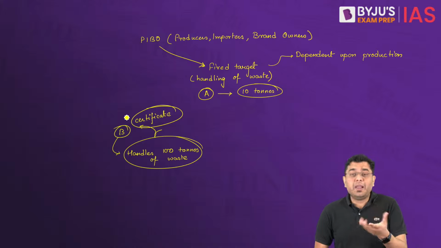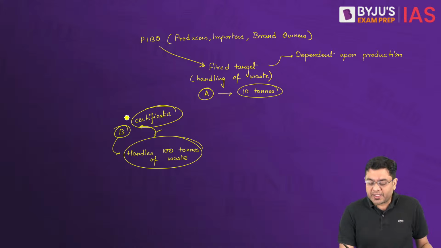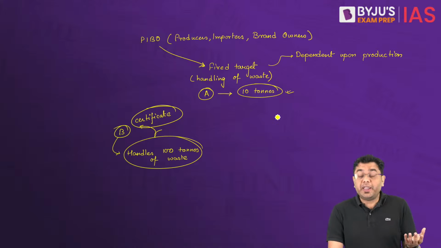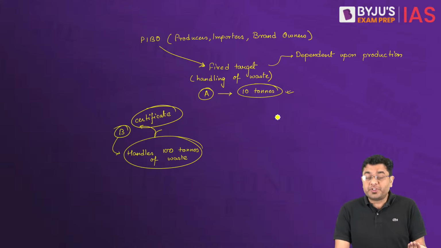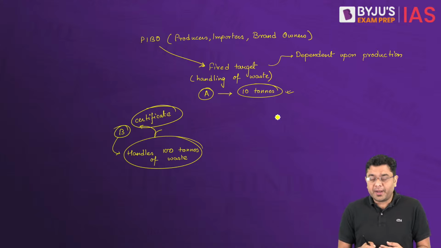Now, the mobile manufacturer or any plastic manufacturer A, which had a target of 10 tons, has no specialty as to how to approach the waste, how to segregate the waste, how to handle the waste. It is unable to meet the target.